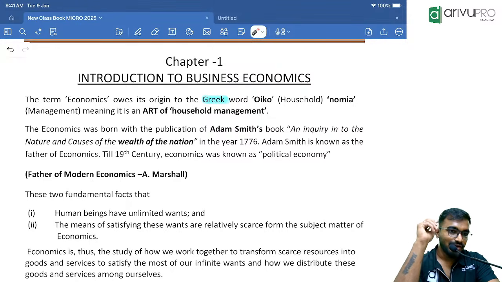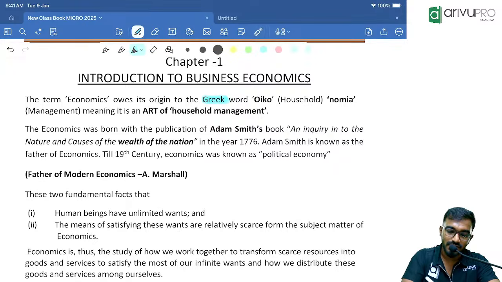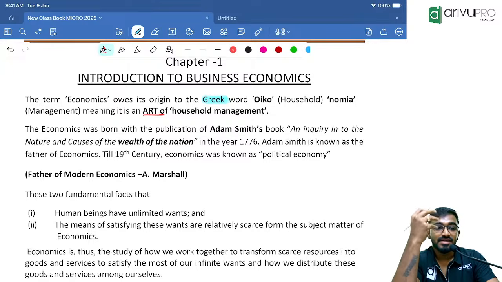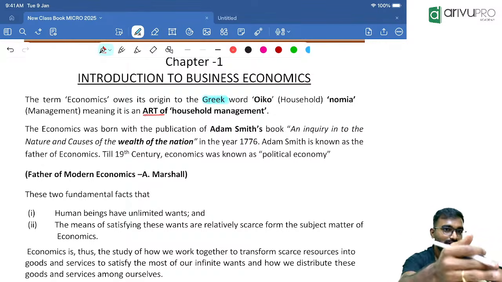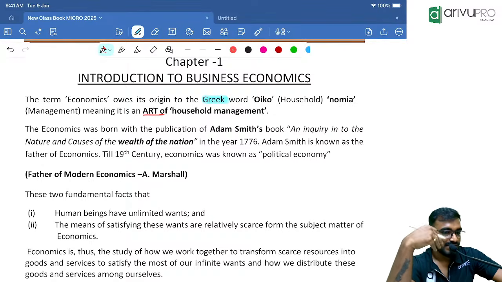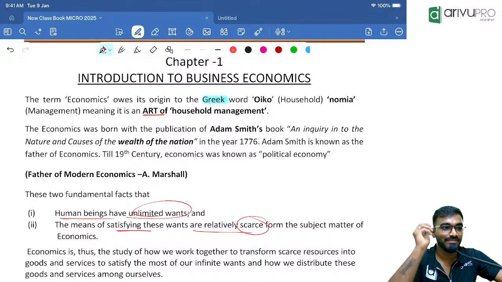Oiko refers to house, nomia refers to management. That means economics is an art of household management. What is economics? Economics is an art, that means managing things. In the Greek language, managing a household is called economics. Now the same in English adaptation: we say we need to manage unlimited human wants with limited resources.